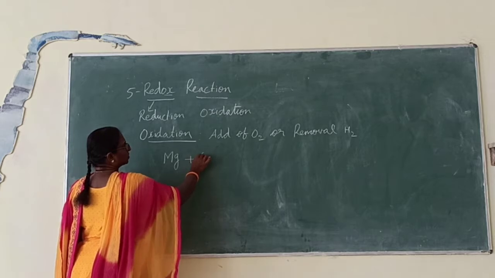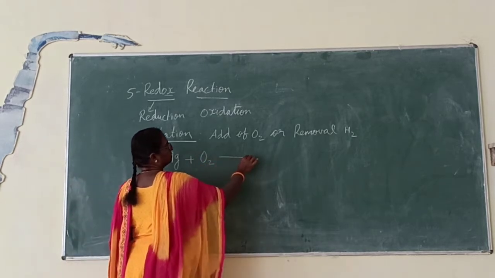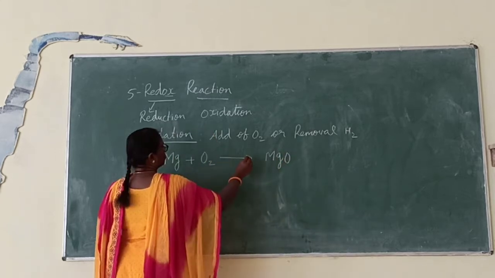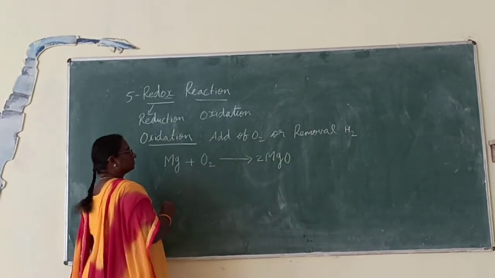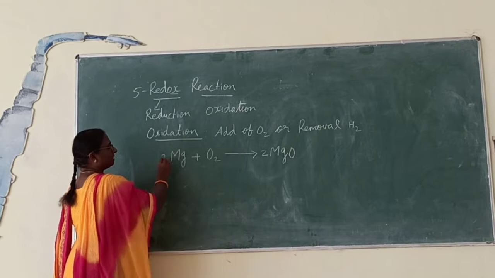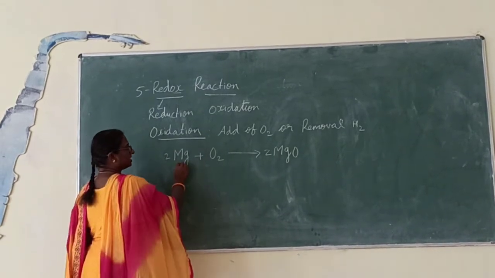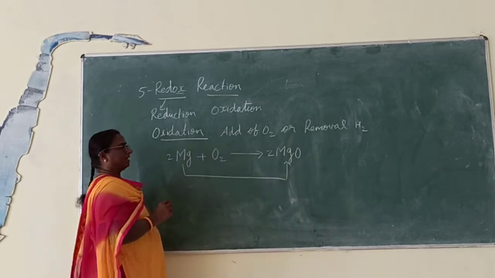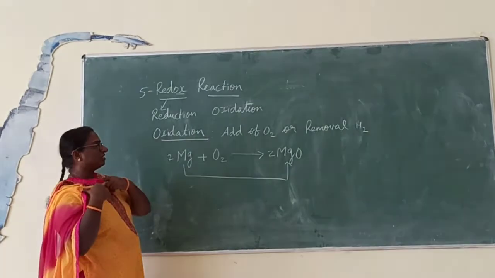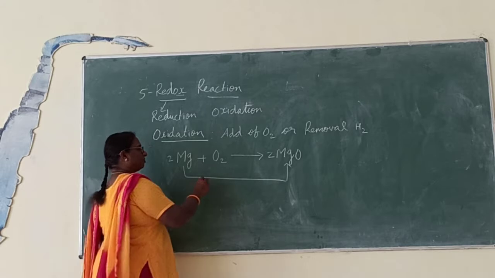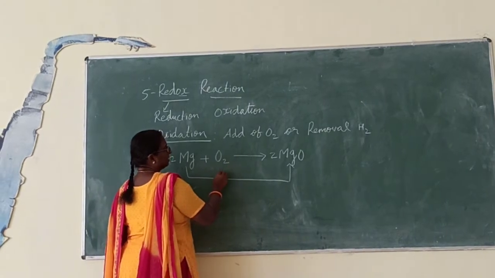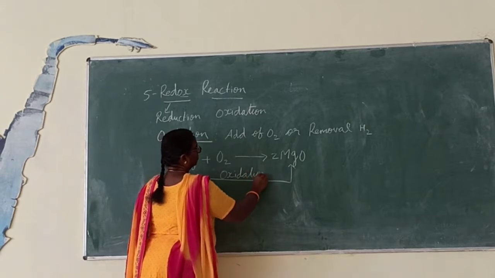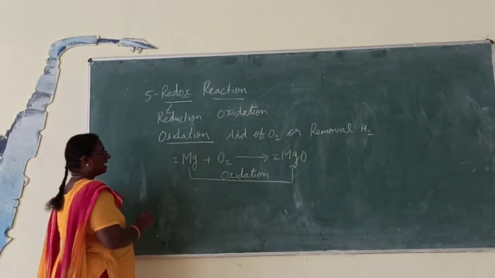Magnesium plus oxygen gives magnesium oxide. So here, if you see, with magnesium, oxygen is added. Magnesium is converted to magnesium oxide. So, with magnesium, oxygen is added. Therefore, this reaction is oxidation reaction. Similarly, another example.